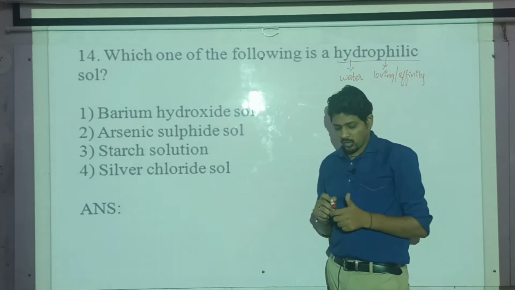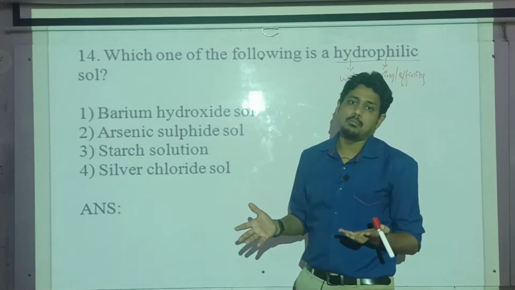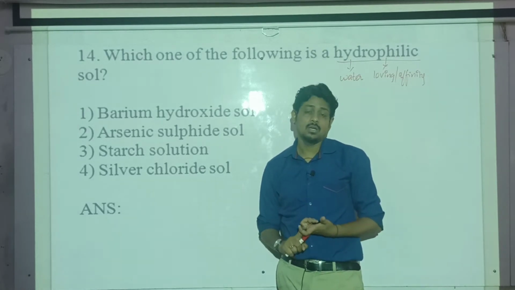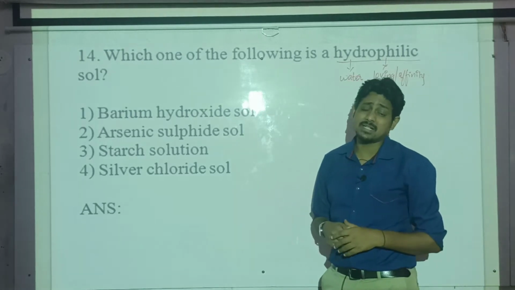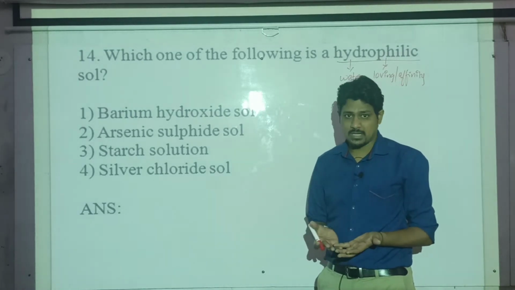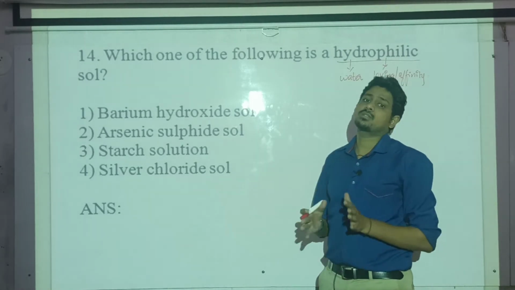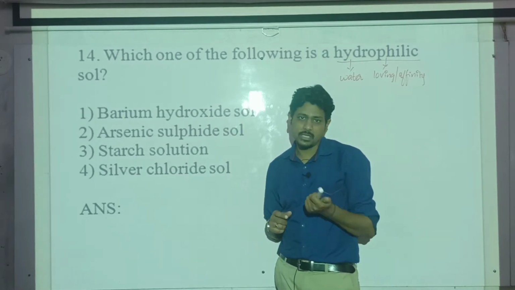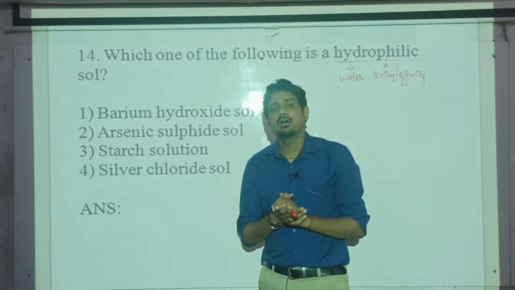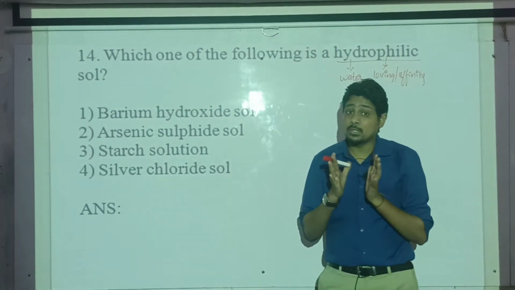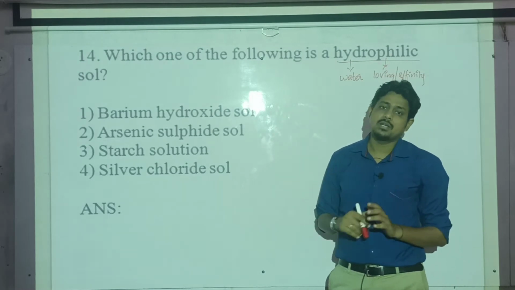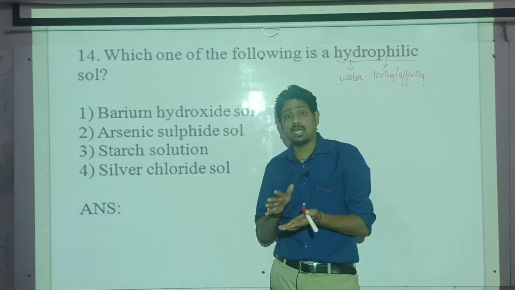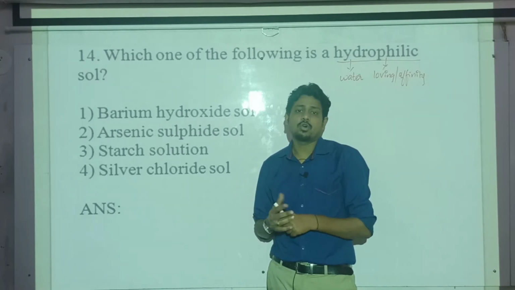Already in the synopsis part we know that all the metal salts, like gold, silver, platinum, iron, and all these types of metal salts, they are all hydrophobic in nature. So among these, first you have to identify which is not a metal salt, then that will be your hydrophilic. Remember this always. Naturally existing colloidal salts are hydrophilic in nature, and metal salts are generally hydrophobic. Metal salts have phobia, meaning they don't have any affinity for the water.